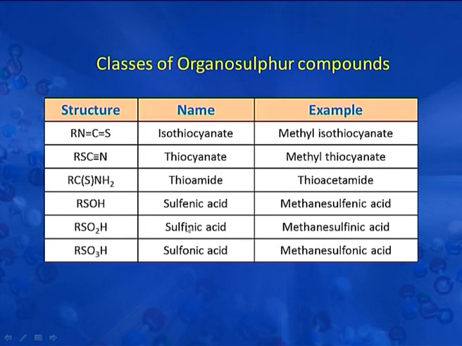Here we are having the difference that here we are using E and here we are using I. So, that is a little bit difference in the pronunciation, that is sulfenic acid and sulfinic acid. So, here we are having sulfinic acid and the example is methane sulfinic acid. Next is RSO3H, this is known as sulphonic acid and the example is methane sulphonic acid.